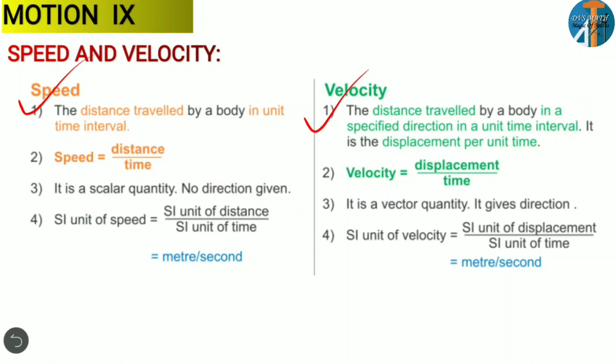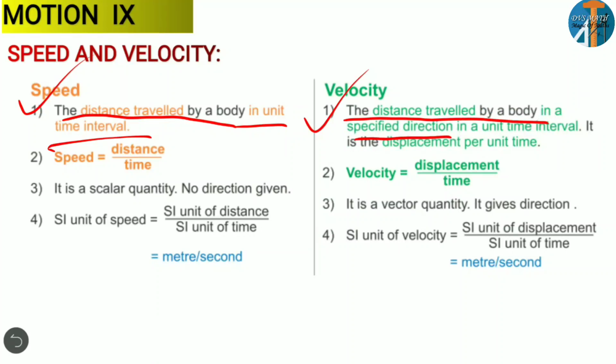So what is the definition of speed? The distance traveled by a body in unit interval of time is called speed. But velocity means the distance traveled by a body in a specified direction. Here the direction is very important, or you can consider it as displacement per unit time. So the formula: speed is equal to distance by time, and velocity is displacement by time.